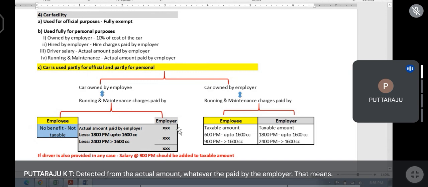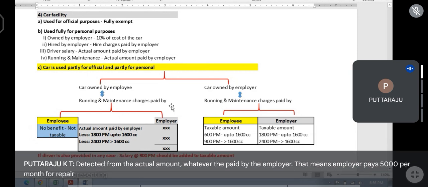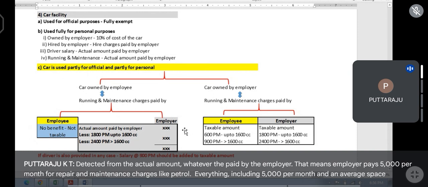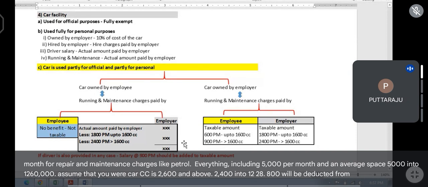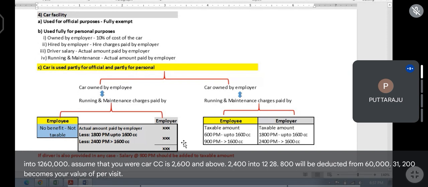That means the employer pays 5,000 per month for repair and maintenance charges like petrol, everything included. On average it pays 5,000 into 12, 60,000. Assume that your car CC is 1600 and above. 2,400 into 12, 28,800 will be deducted from 60,000. 31,200 becomes your value of perquisite. Understood?